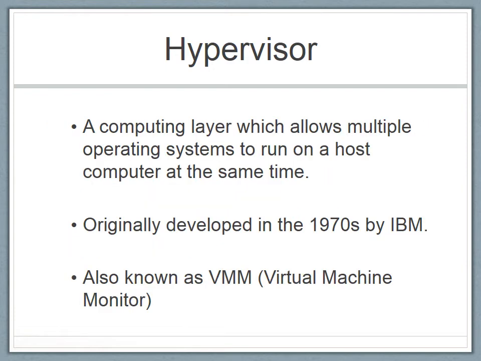It is a computing layer which allows multiple operating systems to run on a host computer at the same time. Originally, it was developed in the 1970s by IBM. It is also known as the Virtual Machine Monitor.